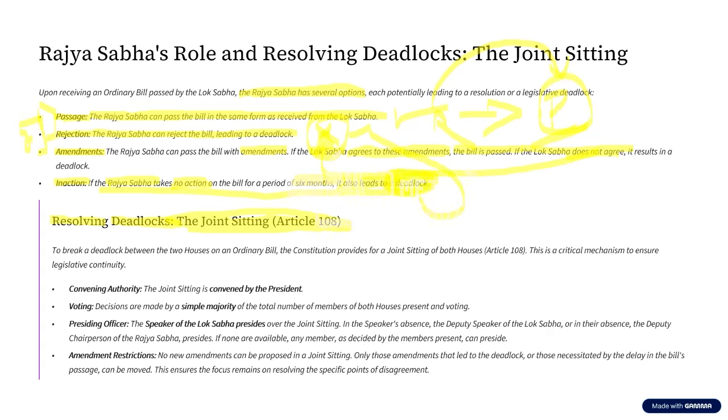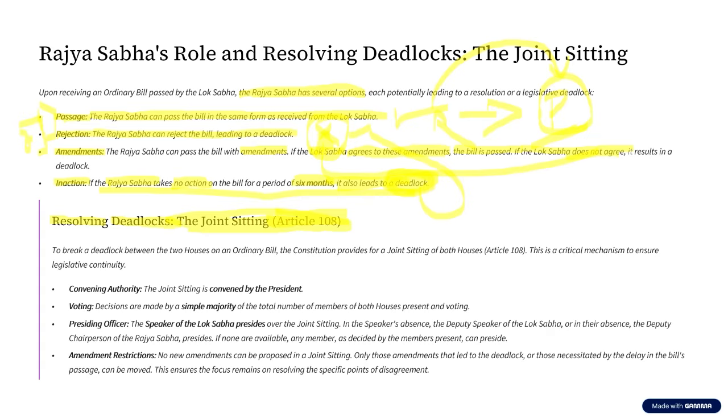Now, in simple words, what is this joint sitting? In simple words, joint sitting means members of Lok Sabha and Rajya Sabha sit together. Now, where is it provided in the Constitution? It is provided in Article 108 of the Constitution of India. Now, how to remember this? What is number 108? Number 108 is something related to an emergency, that is ambulance. Here, this joint sitting also happens when there is an emergency. Now, what is this emergency? Deadlock. So, remember it in this format.